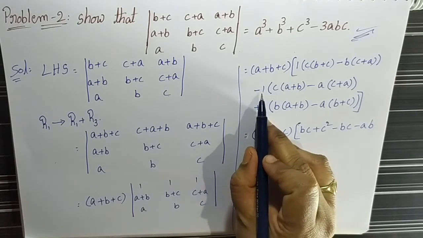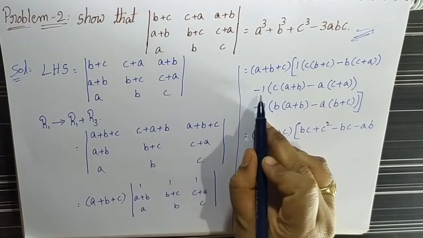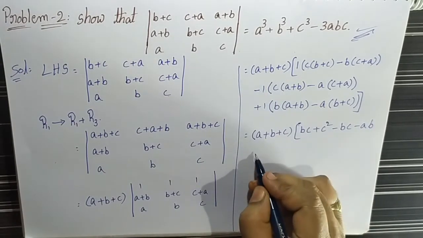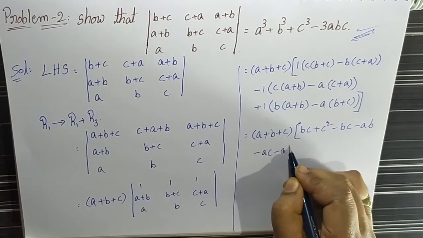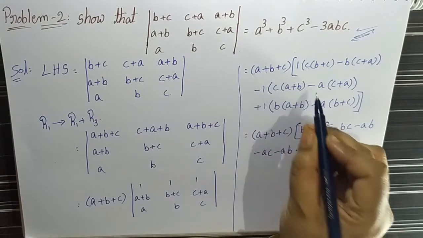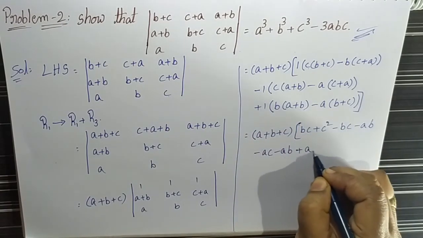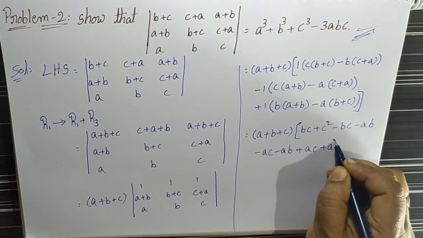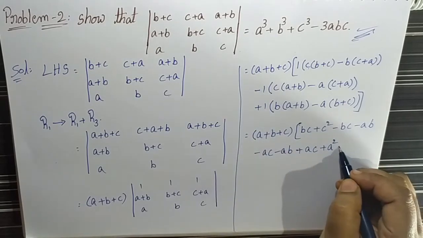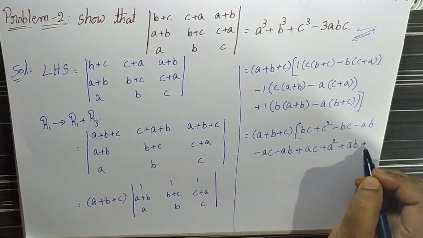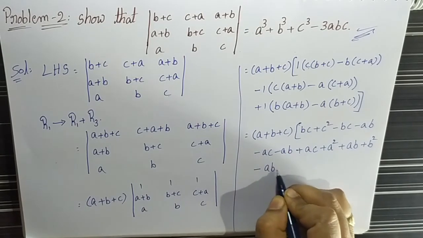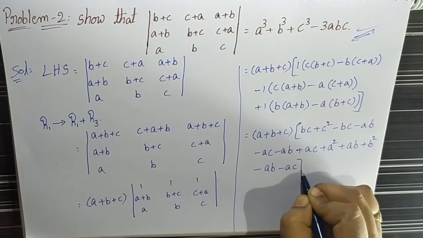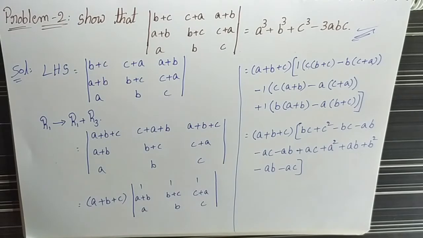Second term, multiplying with minus c into a plus b, minus ac minus ab, minus into minus is plus, that is plus ac plus a square. The last term is plus ab plus b square minus ab minus ac.